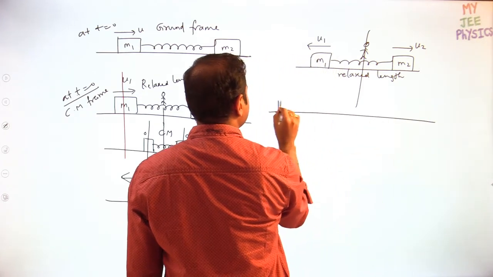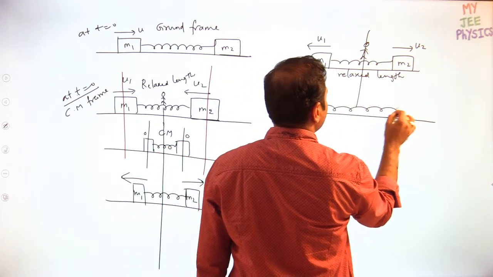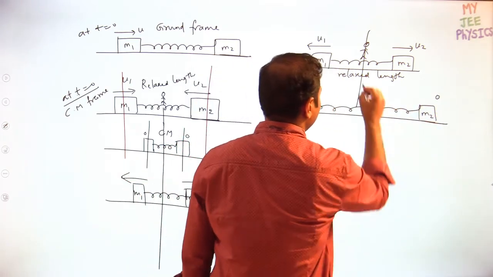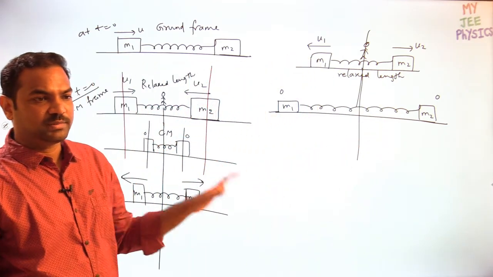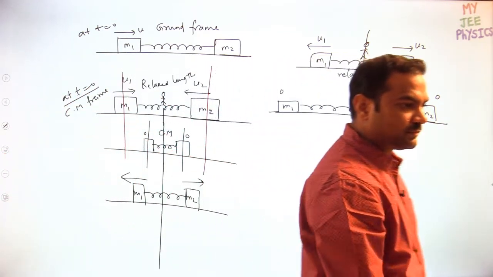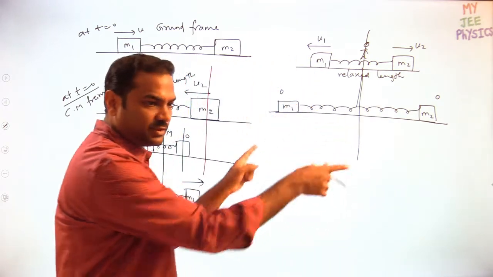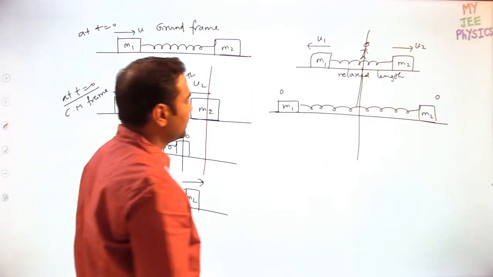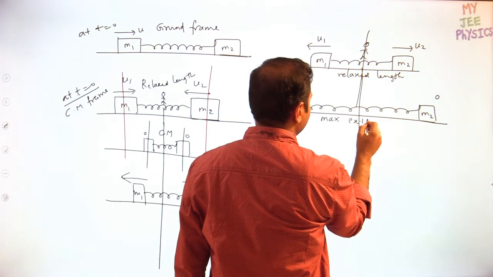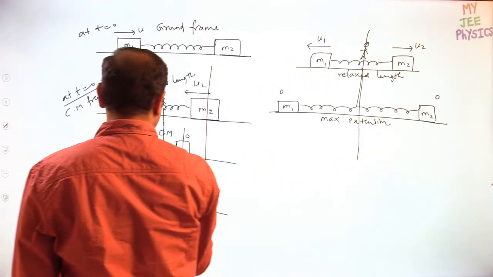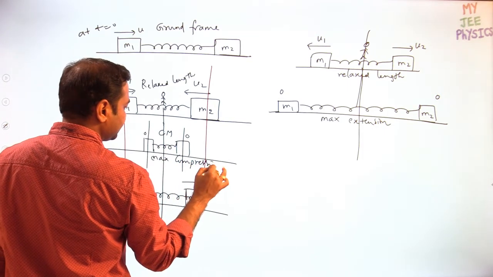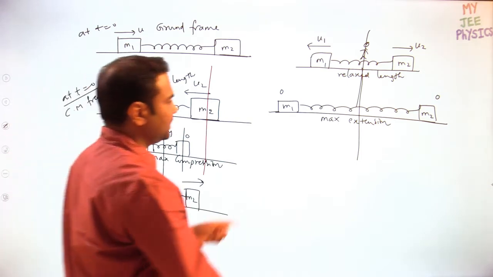Then after some time, definitely they will come to zero velocity. Zero should happen for both simultaneously. I told you the logic also. Why should they get zero velocity simultaneously? Because the total net momentum of the system with respect to the center mass frame is always zero. So they will get zero velocities finally. Again the spring is extended, no? This is the case of maximum extension. And this is the case of maximum compression. Clear? So again it will come back.